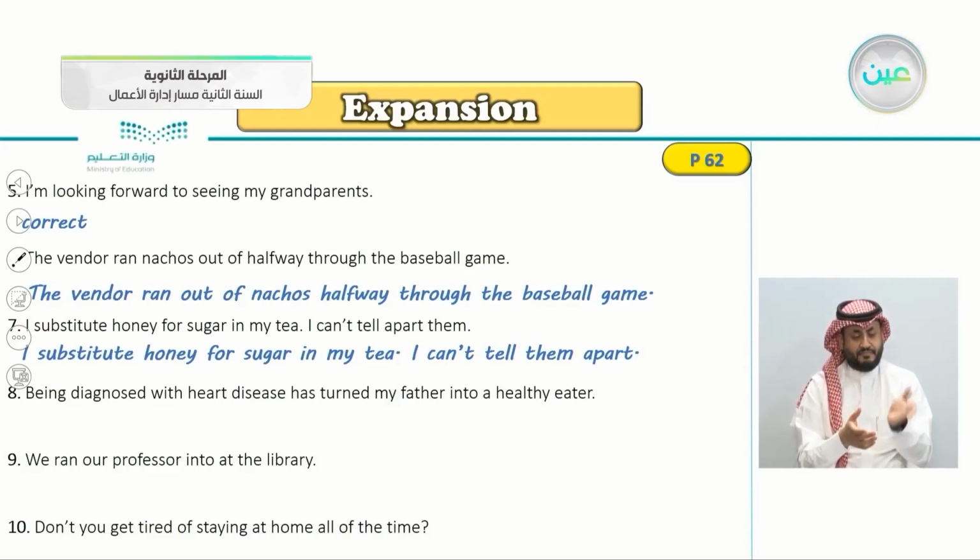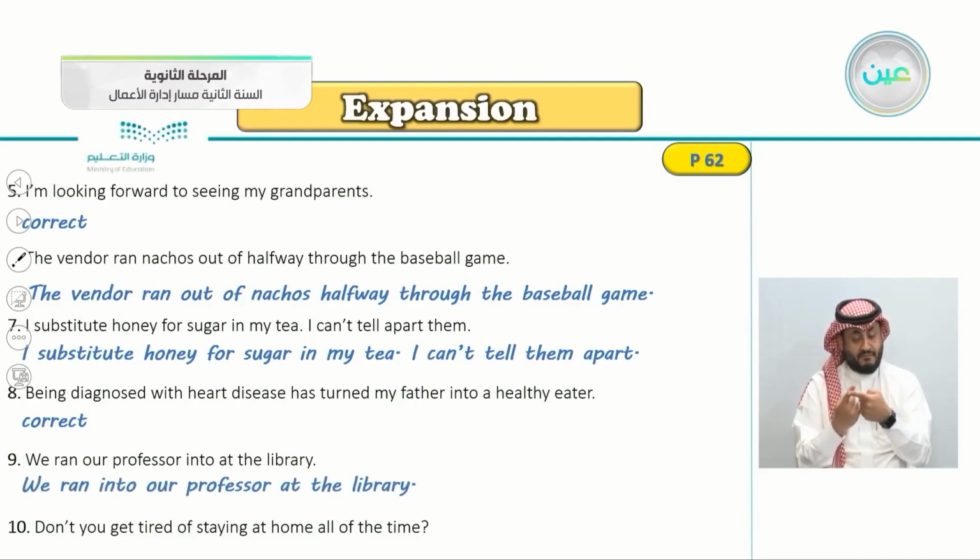Number 8, being diagnosed with heart disease has turned my father into a healthy eater. So number 8 is correct. Turned my father into. There's nothing wrong here. Number 9, we ran our professor into the library. Is there something wrong here? Yes, of course, and the correct answer would be, we ran into our professor by coincidence, of course.